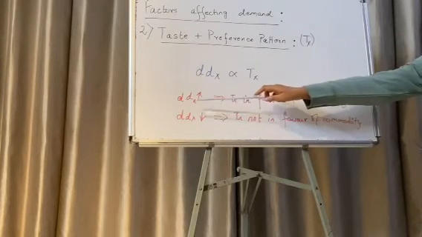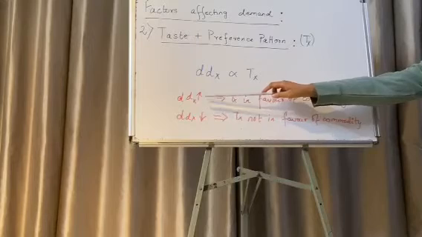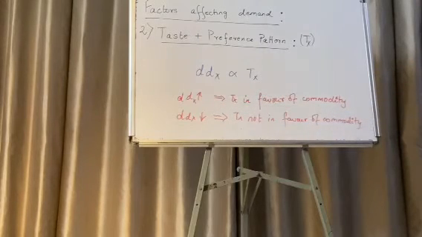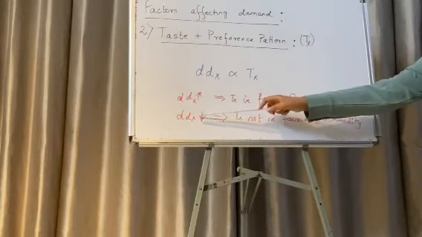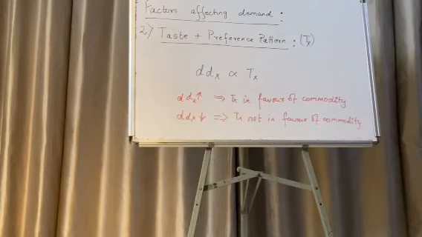Again, figuratively, the demand for a commodity increases if the taste and the preference pattern is in favor of that commodity, and the demand for a commodity decreases if the taste and the preference pattern of the consumer is not in favor of that commodity.